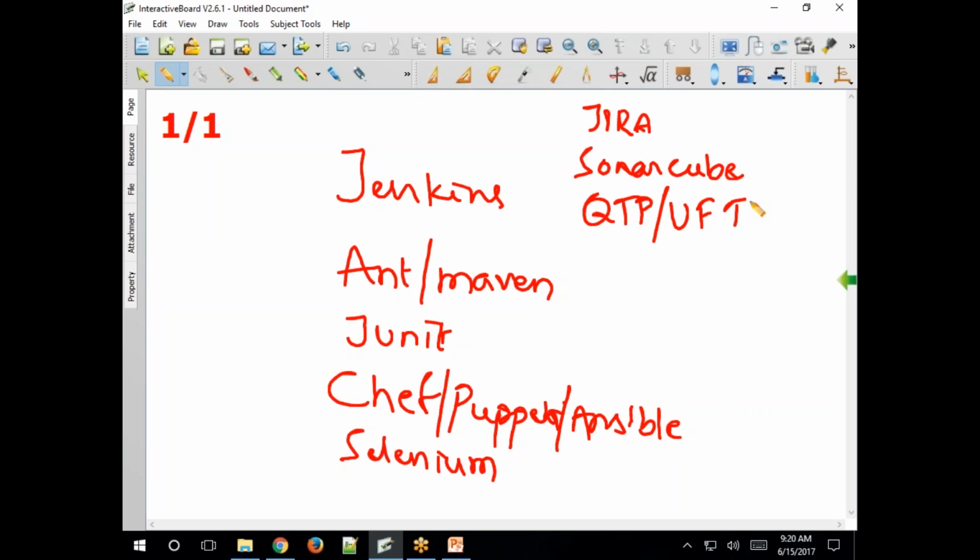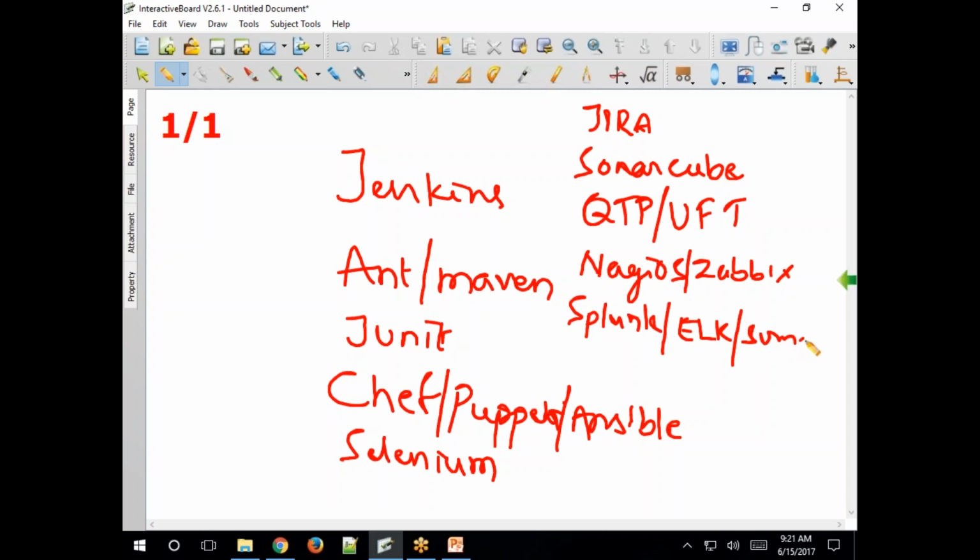What else do you have? Next comes monitoring. When it comes to monitoring, we have Nagios, Zabbix, and other popular server monitoring tools. Then there are also tools for analytics, application performance analytics or server analytics, like Splunk, Elk Stack, Sumo Logic.